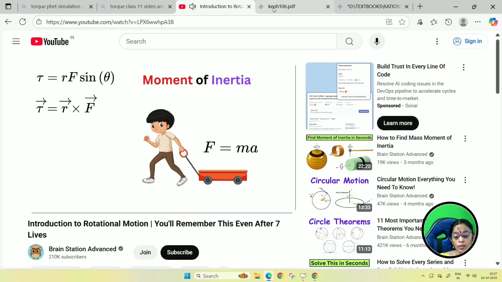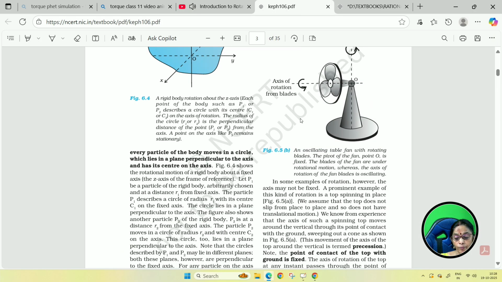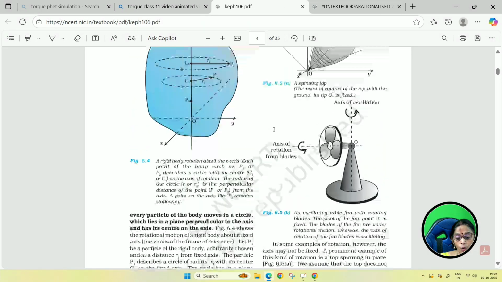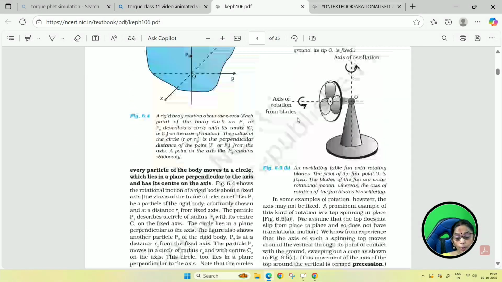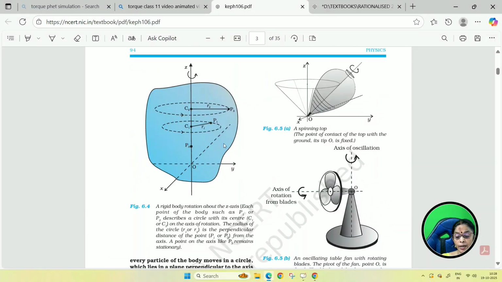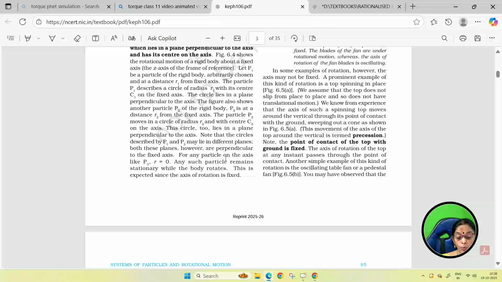Now let us go to this NCERT textbook. You will have a better understanding. Yes. So now we were talking about precession, the spinning top, the table fan. Now these are particles undergoing rotational motion. Since the particles are undergoing rotational motion with different radii, you can say that all the particles will have different velocities inside the rigid body.